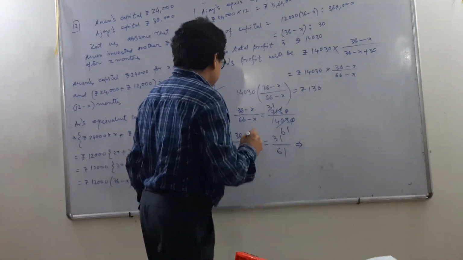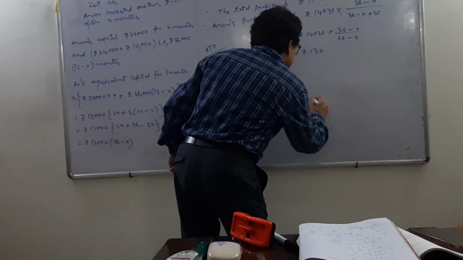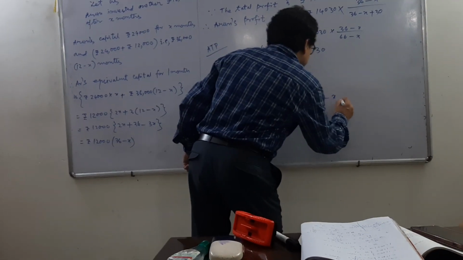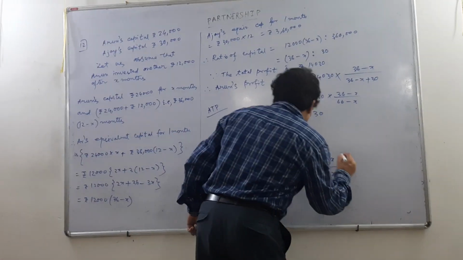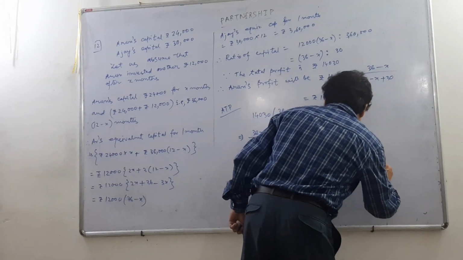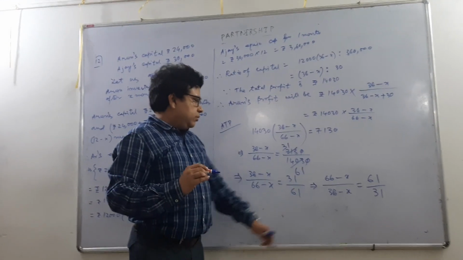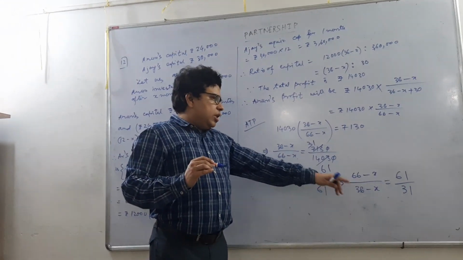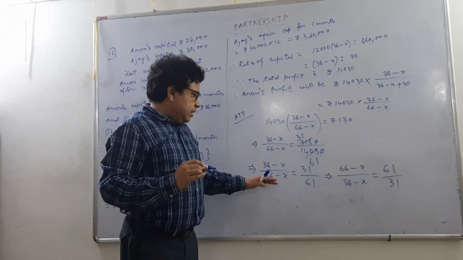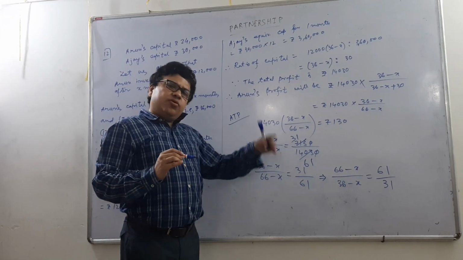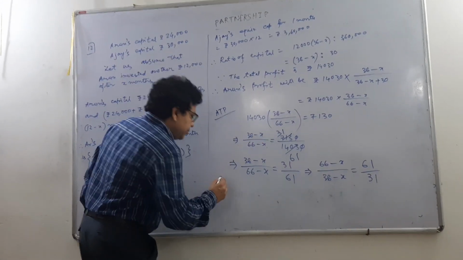So now we can write from here 66 minus x by 36 minus x equal to 61 by 31. How? We took the reciprocal of both sides. Since the denominators are not 0, we can do that very easily. Now let me apply the dividendo rule.